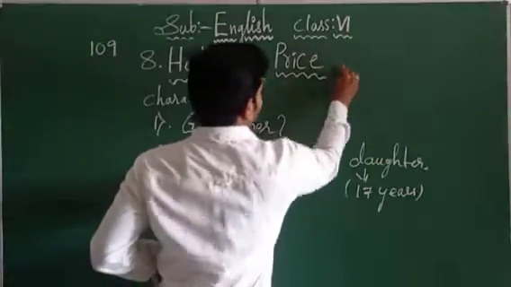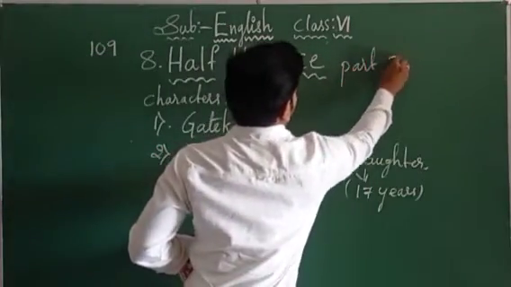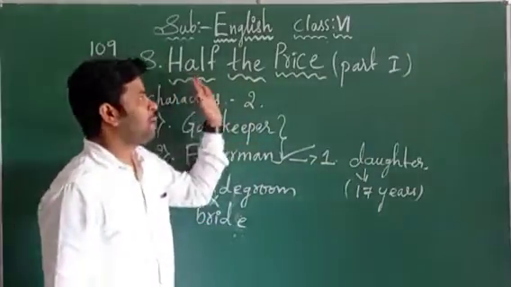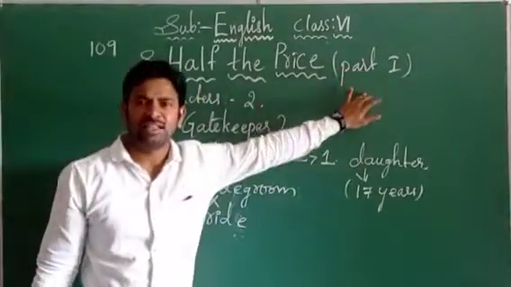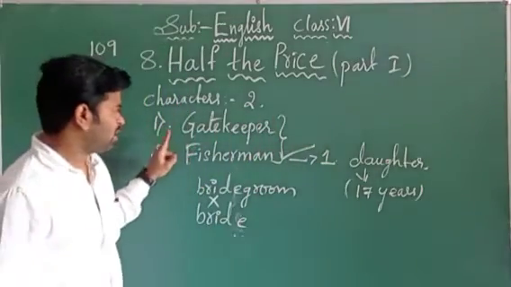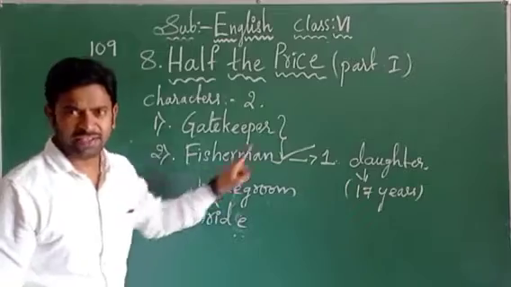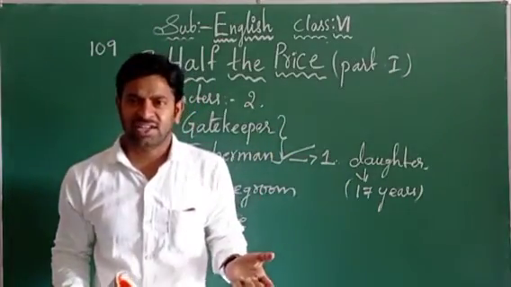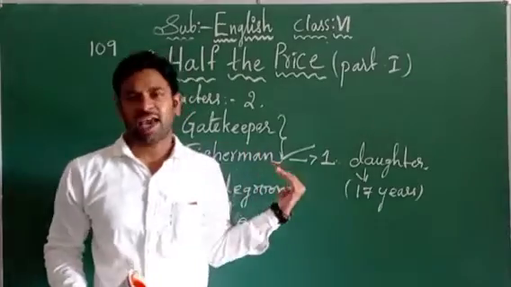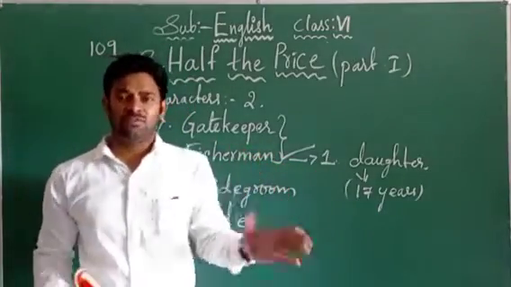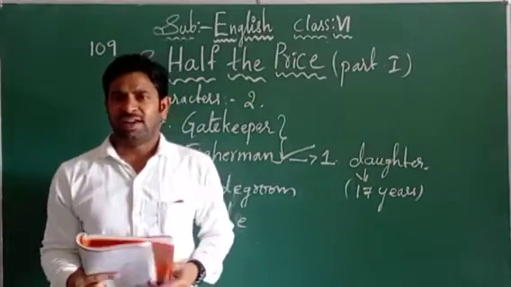Okay, so this is part 1, children. In this lesson we are going to cover about half of the piece. We will have the conversation between the gatekeeper and the fisherman. That is part 1. One more, part 2, we will have in another session, children. There will be one more character, so the conversation will be between 3 members. Later on we will know.